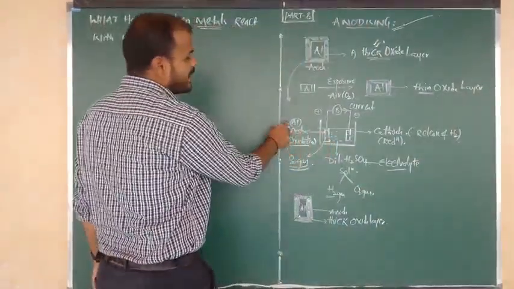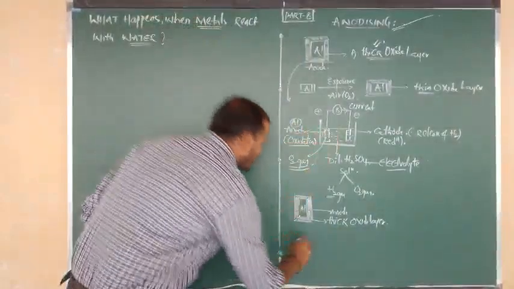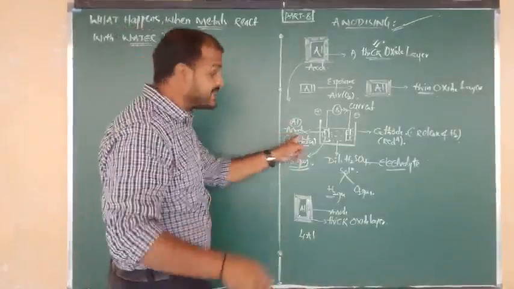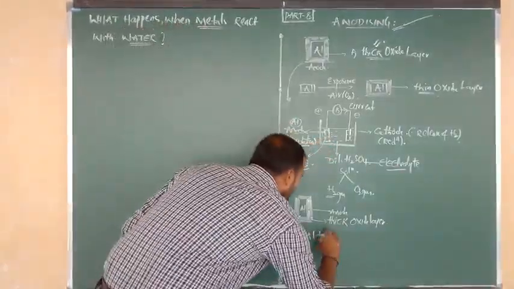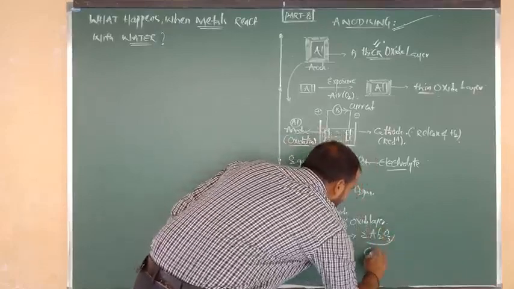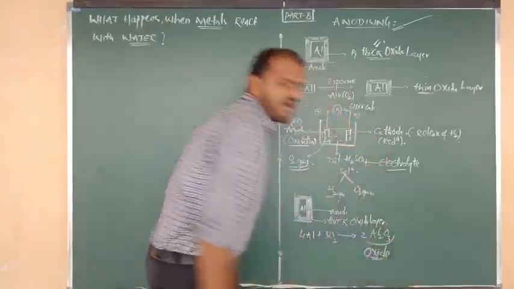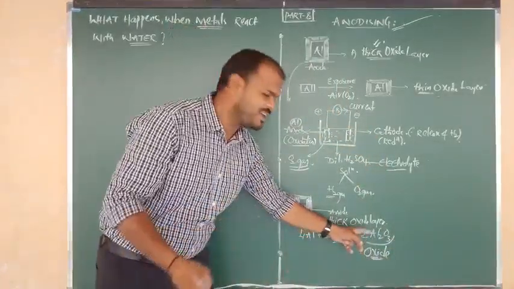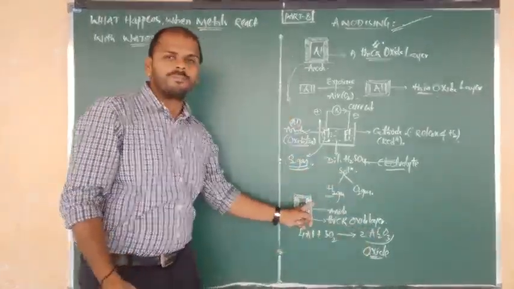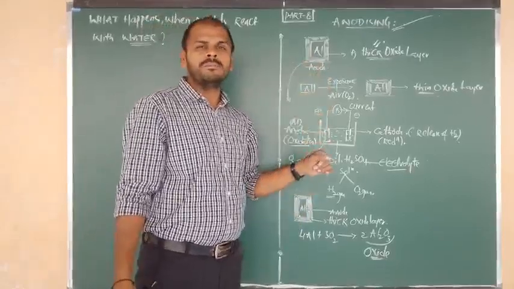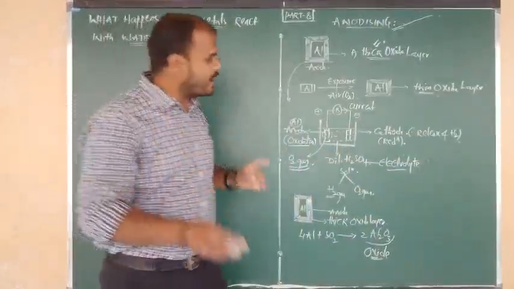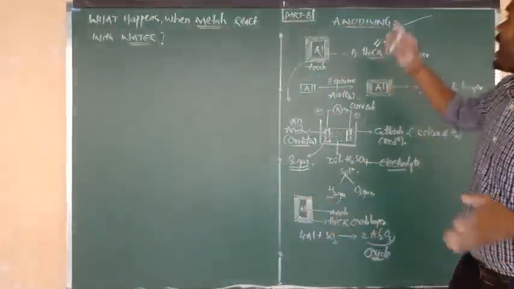I will give you the reaction. Aluminum is going to be made the anode: 4 moles of aluminum undergo reaction with the gas which is releasing at the anode. What is the gas? O2 gas, 3 moles of O2. That gives rise to 2 moles of Al2O3, meaning here you are getting an aluminum oxide layer. So a thick oxide coating is formed around the surface of pure aluminum metal. Such a mechanism is known as the anodizing procedure.